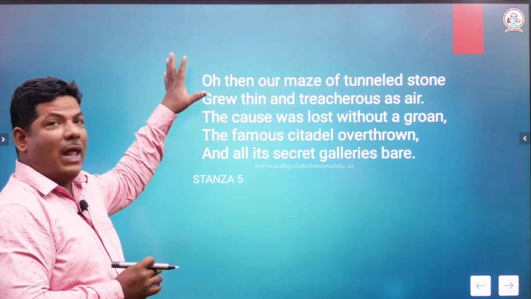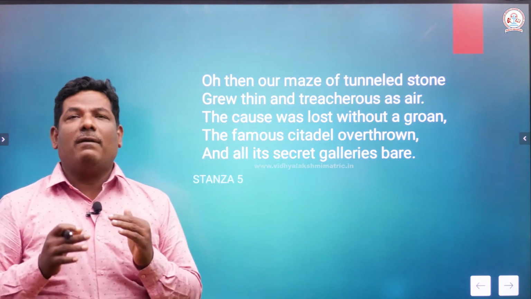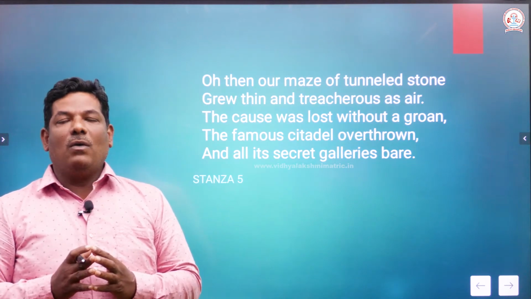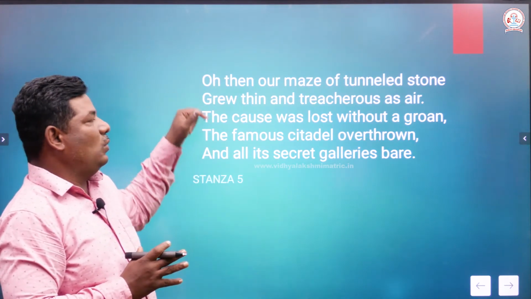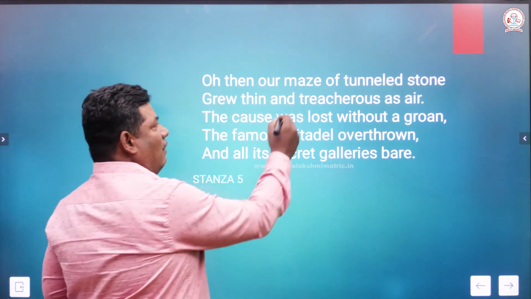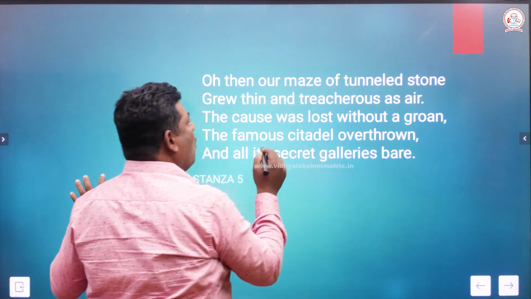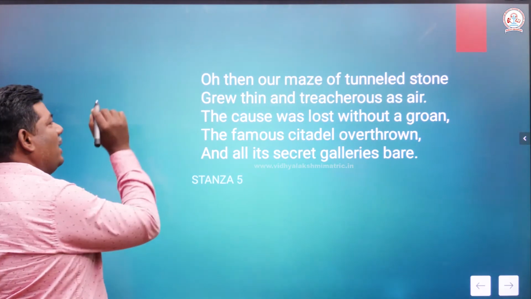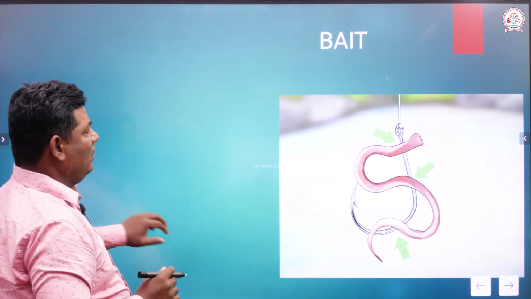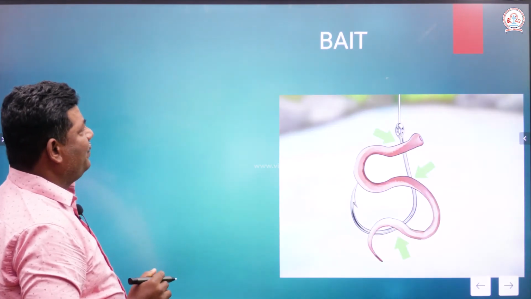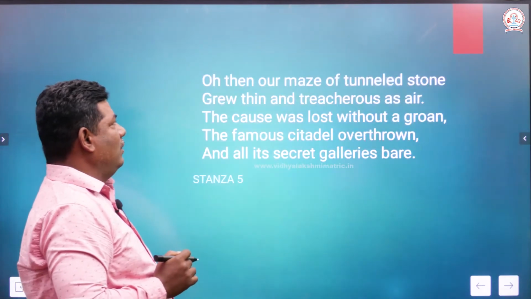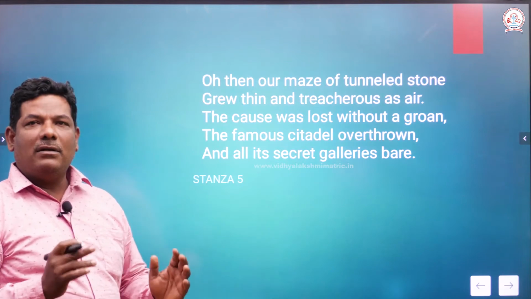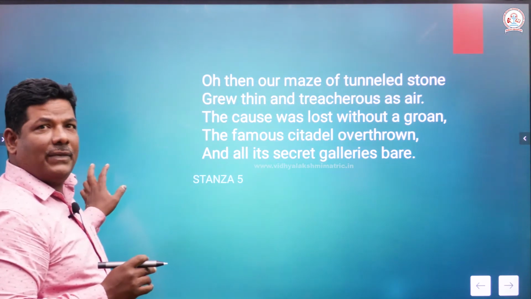Oh, what happened then? Enemies entered. This is what we have learned so far. When the enemies enter the castle, what would happen? See this: "Oh, then our maze." Maze is an intricate or very complicated tunnel. They have a very complicated tunnel. "Then our maze of tunneled stone." They entered and there is a tunnel.